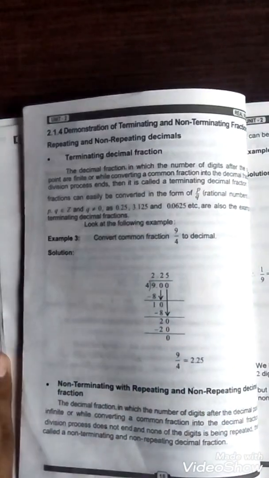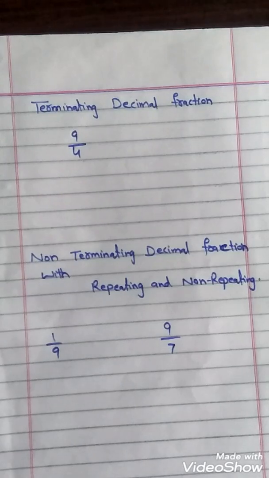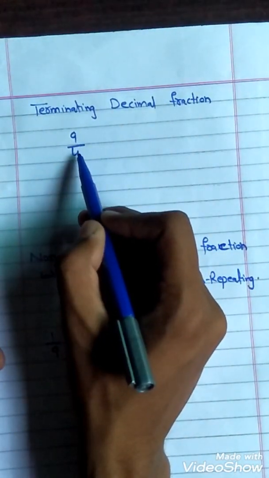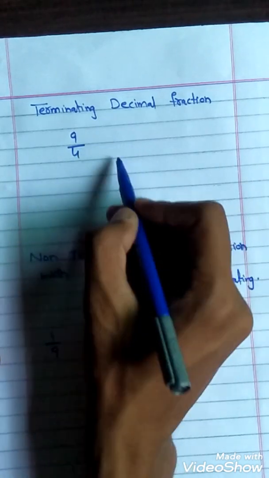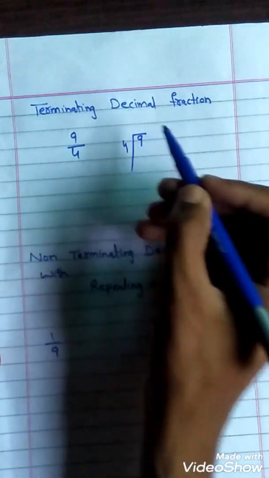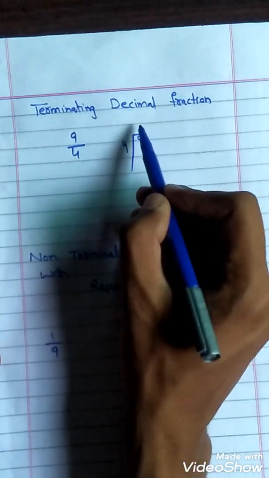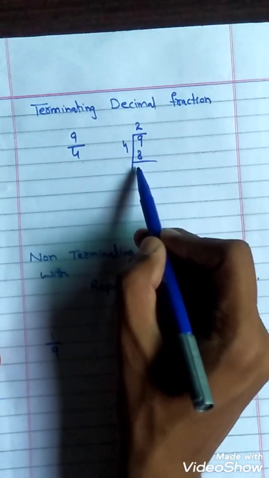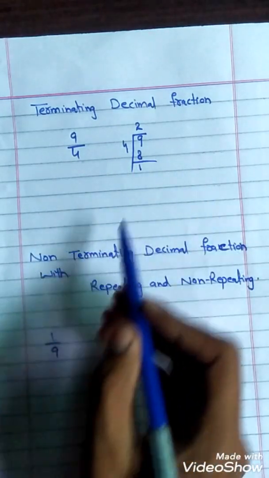Okay, so now see an example of terminating. Students, see here, when we divide, we have a fraction of 9 over 4. How can we divide it? 9 over 4. Okay, so 4 ones are 4, 4 twos are 8. Okay, now subtract 1.